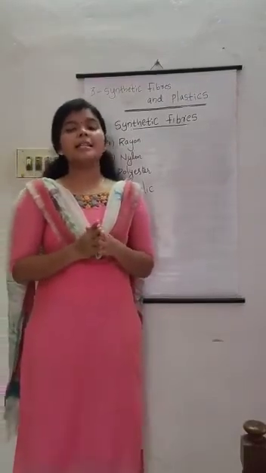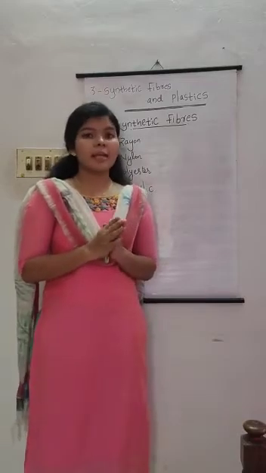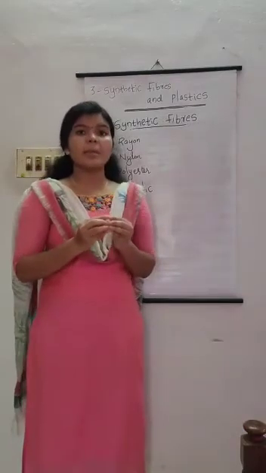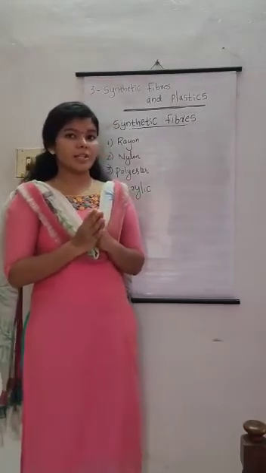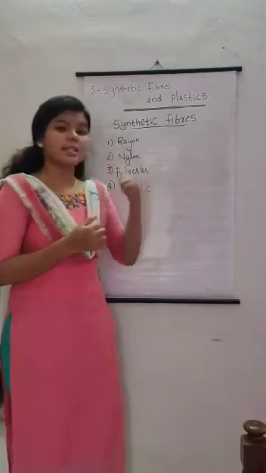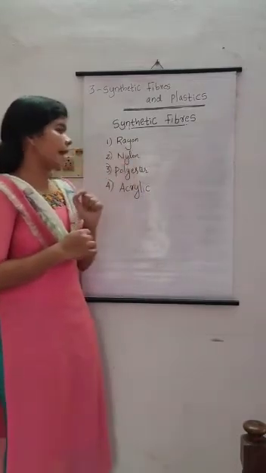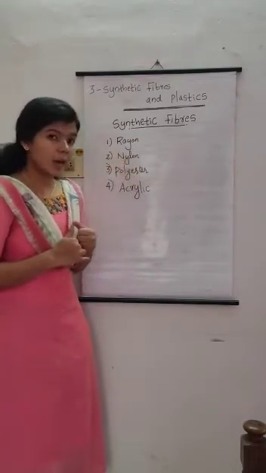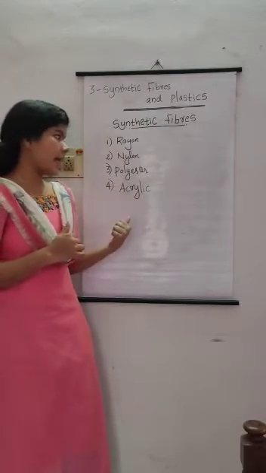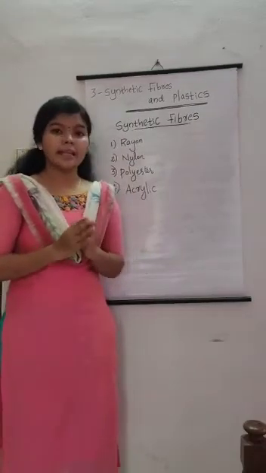We have learned that synthetic fibers are man-made fibers which are made from chemical substances, and these synthetic fibers are made in industries by the chemical process called polymerization. Depending upon the type of chemical substances used for manufacturing synthetic fibers, there are four major types of synthetic fibers. First one is rayon, second one is nylon, third one is polyester, and fourth one is acrylic. We will discuss these synthetic fibers one by one in detail.